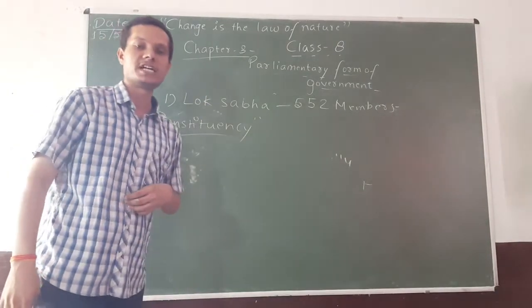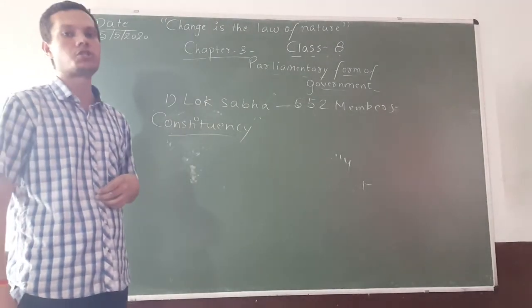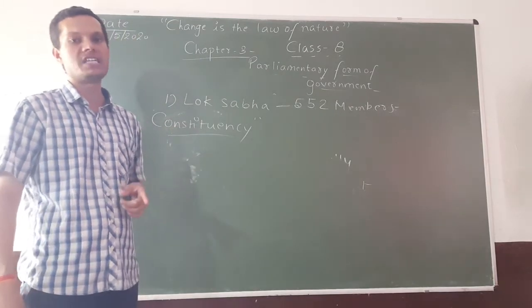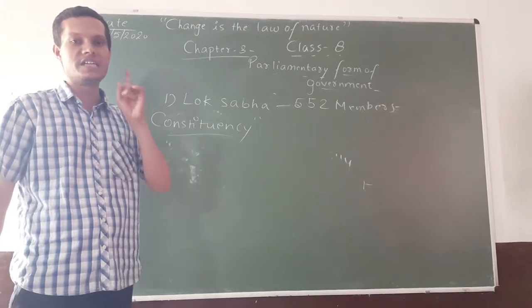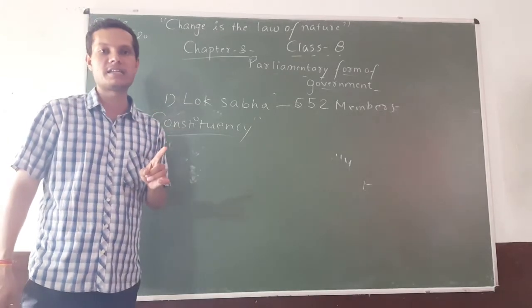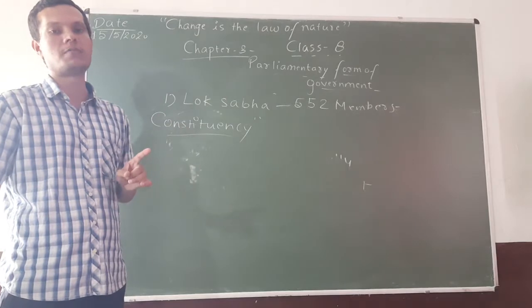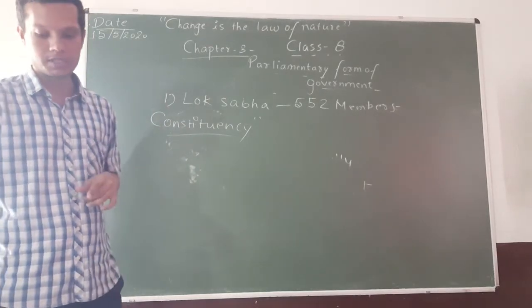For the purpose of elections, the country is divided into various constituencies, and from each constituency one member is elected, who sits in the Lok Sabha for that particular constituency.